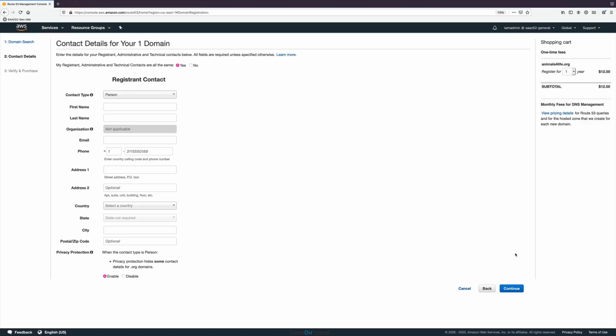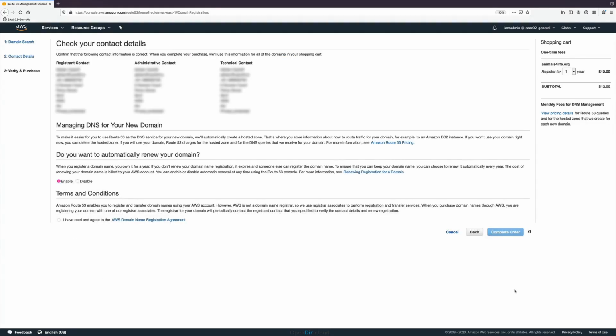This is where we enter all of those details. Either use the default, which is entering all the same person, or change the option at the top so you can enter different individuals. After entering the details, you can also keep them private using this option at the bottom, so the general public won't be able to see any contact information. So I'm going to enter all of these details, and once I've done so, I'll click Continue.